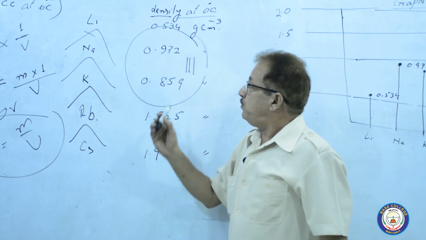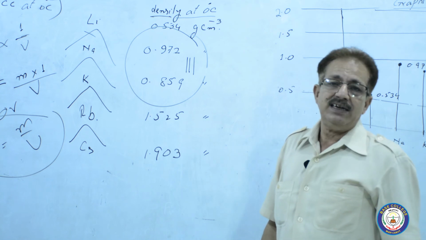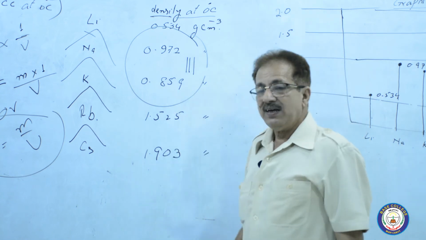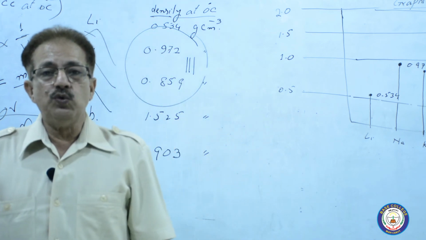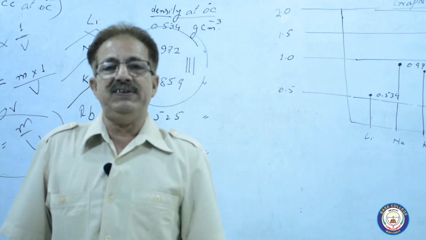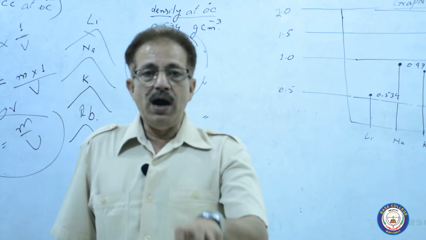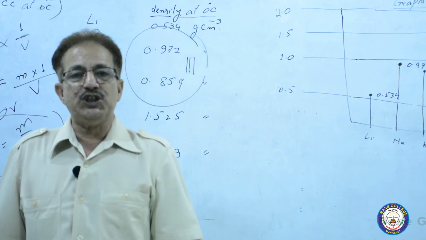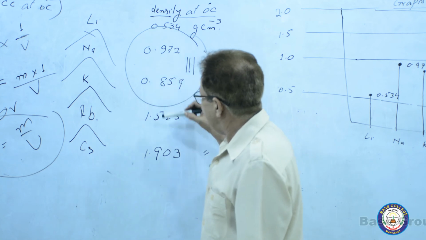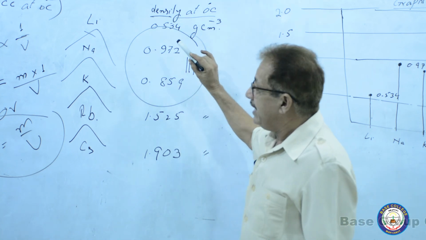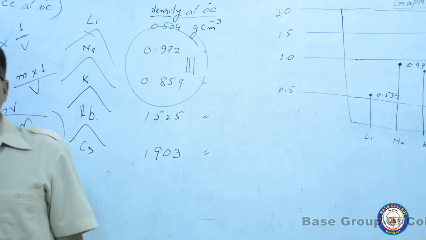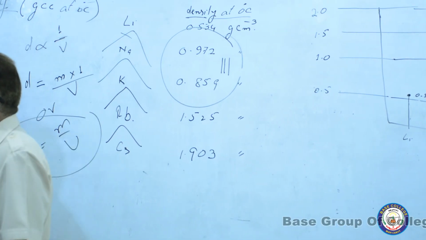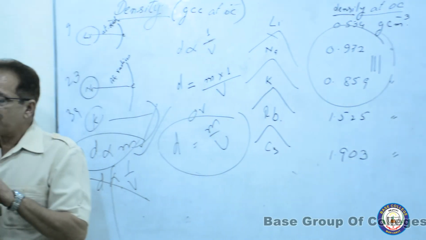So it means potassium is lighter than sodium. Why? It is due to an unusual behavior, that is, because of the unusual behavior of potassium among these alkali metals. Its density is less than that of sodium. That's why potassium is lighter than sodium. This is all about the density.